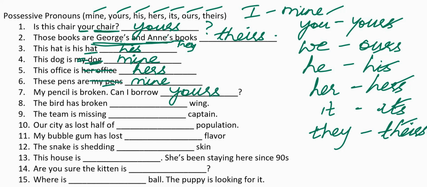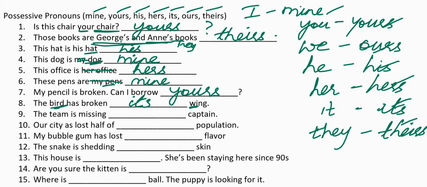You will not repeat the noun pencil again. The bird has broken dash wing. We know whose wing is broken? The bird's wing. Now wing is something which belongs to this bird. Now we cannot use his with the bird because it is an animal. We use its. We have to write here, the bird has broken its wing.